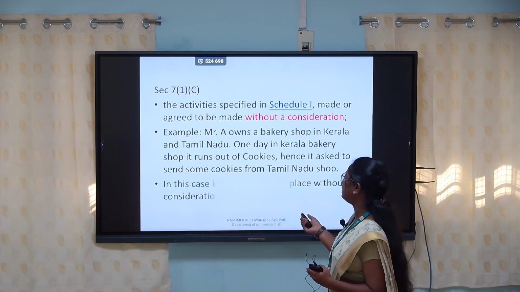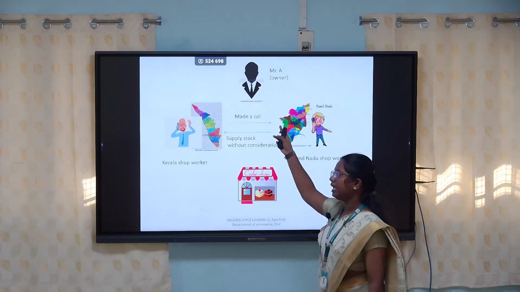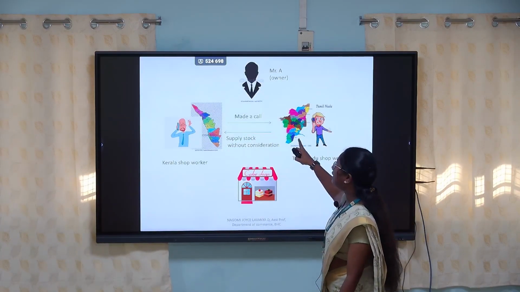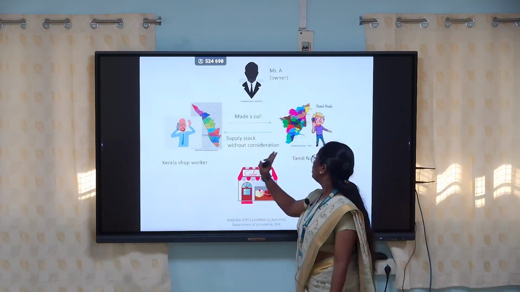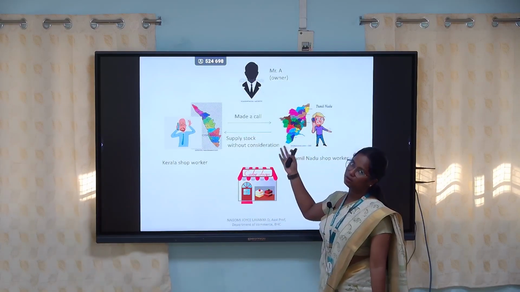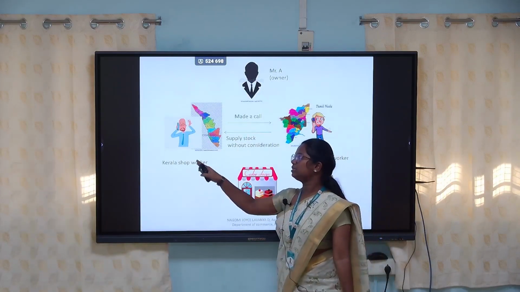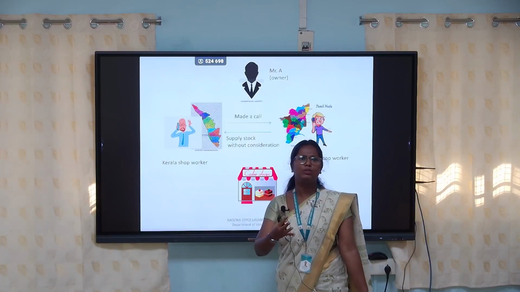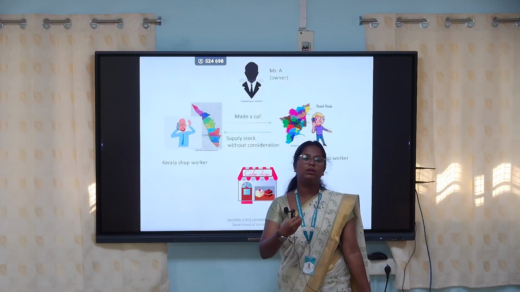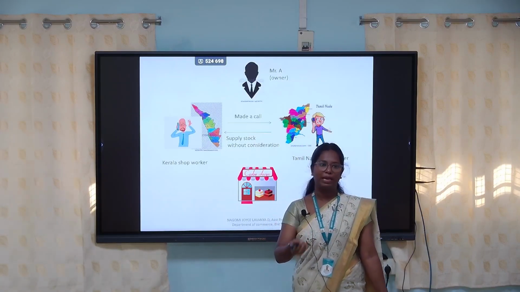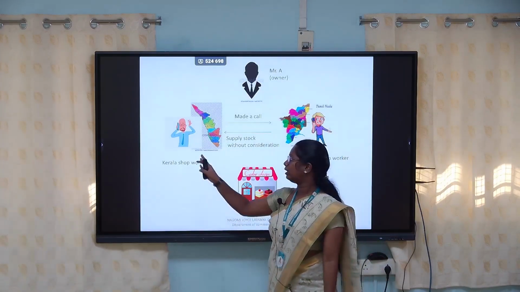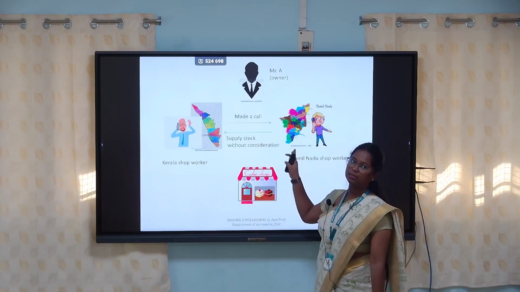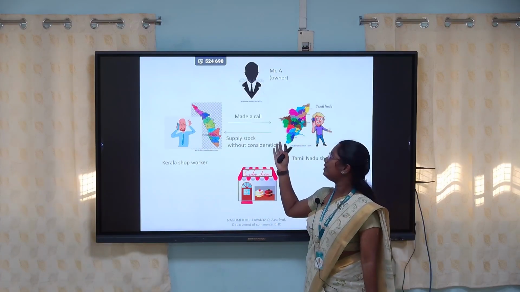Here is a simple example for you. Mr. A owns a bakery business in Tamil Nadu and in Kerala. In Tamil Nadu, it is running quite well. Whereas in Kerala, they are short of stock, raw materials like maida or wheat. So they call the Tamil Nadu branch and ask for it.